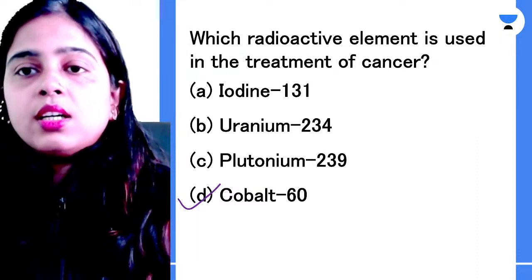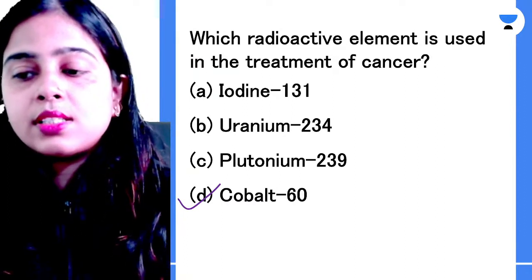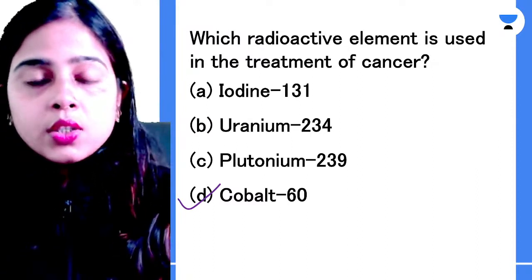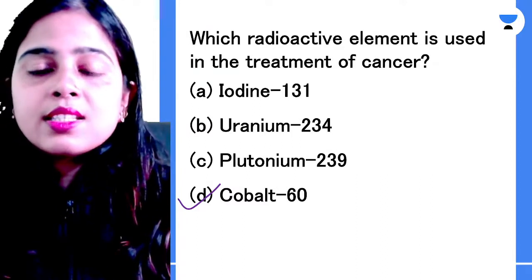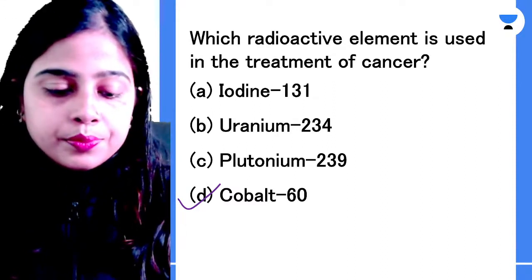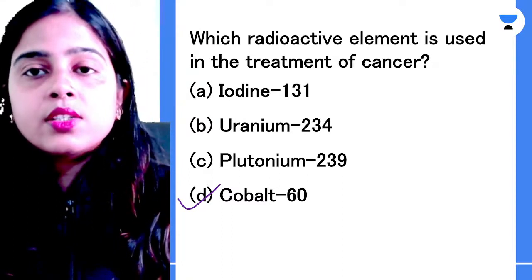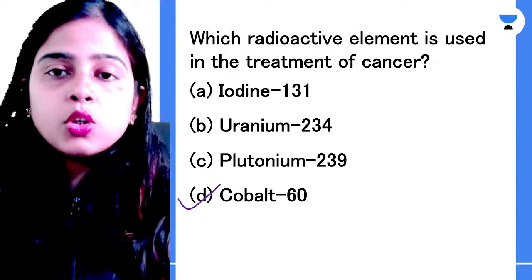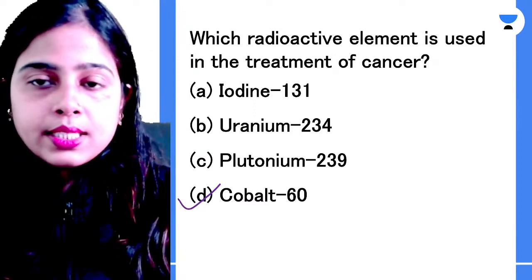Goiter is a different thing. Ozar, it is not like treating your goiter. An isotope of iodine is used in treating goiter, but basically the main usage of iodine 131 is in the nuclear plants, as a fuel. Clear? So yes, iodine 131 is used in the treatment of goiter. I hope it is clear to everyone. Cobalt 60 is used in the treatment of cancer and other diseases, for radiotherapy basically.